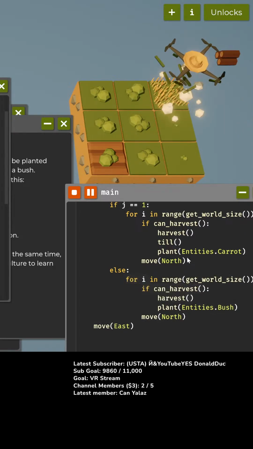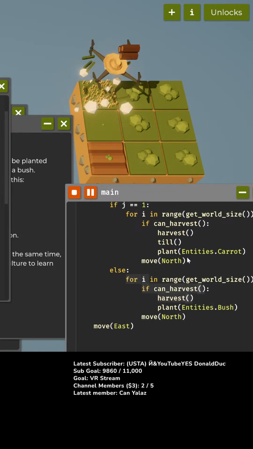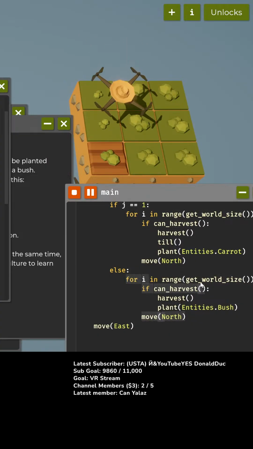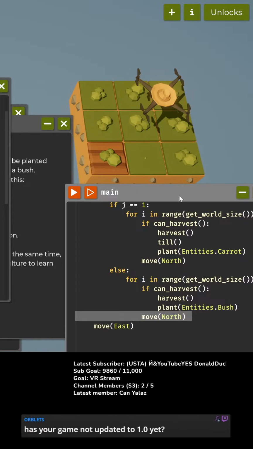Okay. Yes, this is definitely not very efficient code. Okay. You know what? Let's take time. It's so hard to stream and code at the same time, chat. Because I want to take time to plan it out, but I also don't want to be boring while I'm planning.